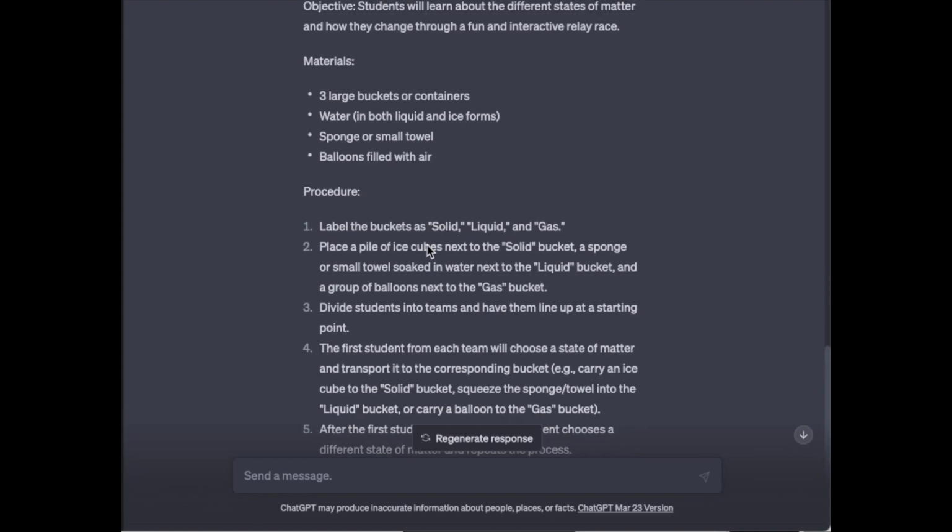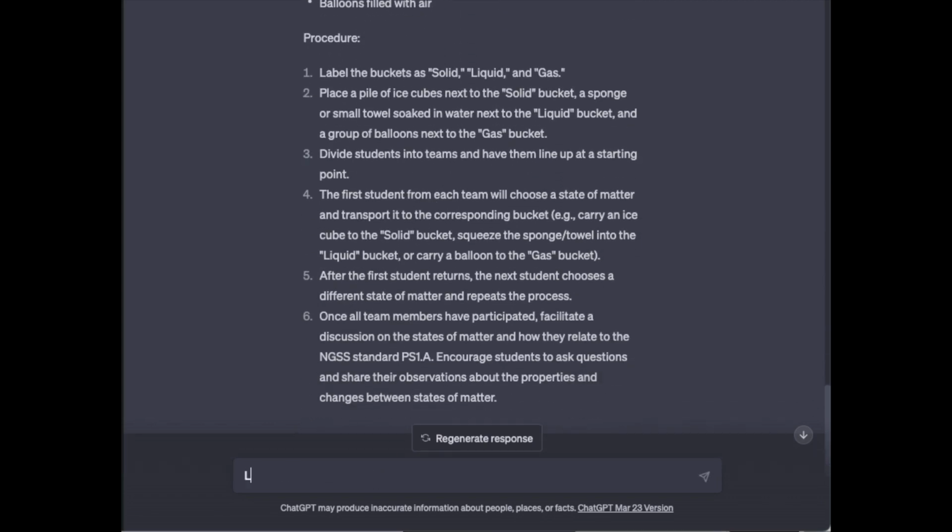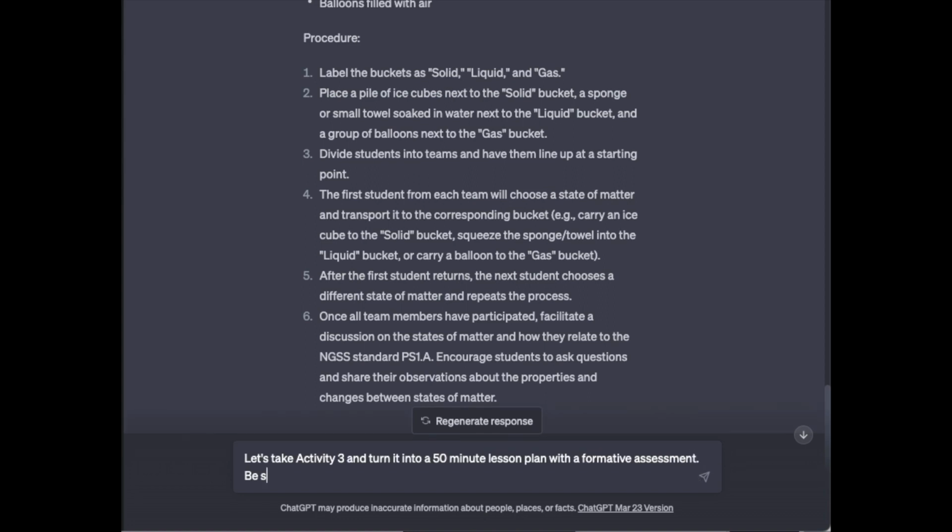Okay, those are good. But now what I want to do is I want to say, let's take activity 3 and turn it into a 50-minute lesson plan with a formative assessment. Be sure to include any text that I would need for direct instruction.